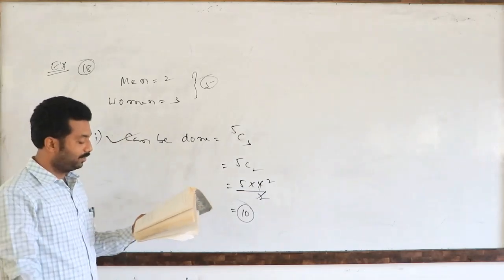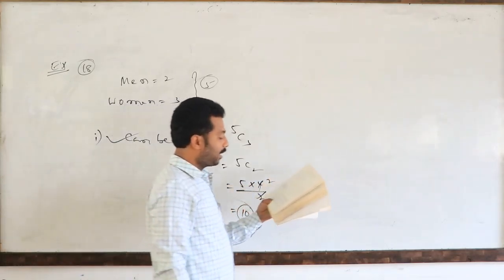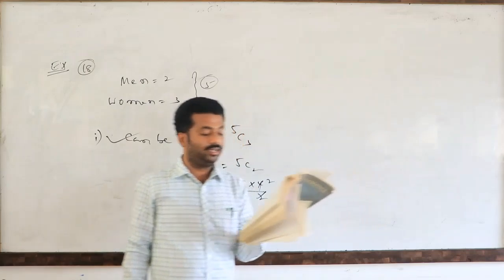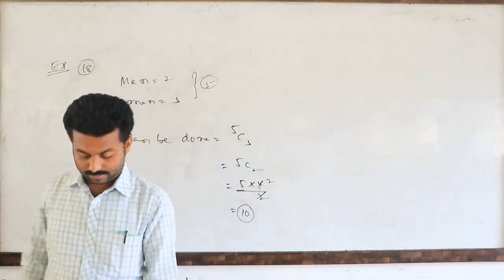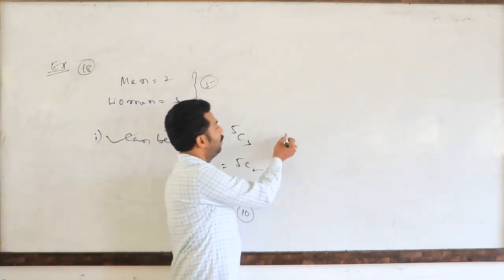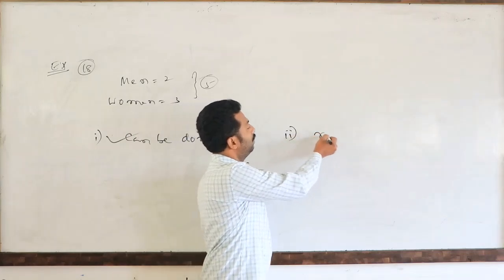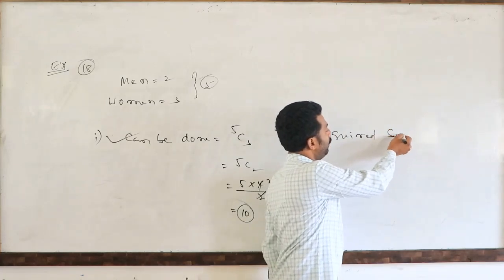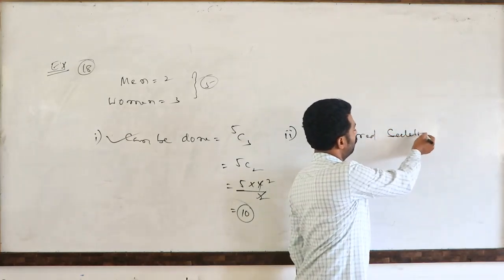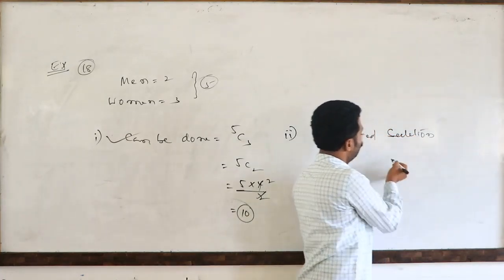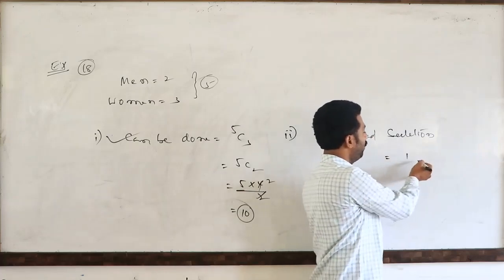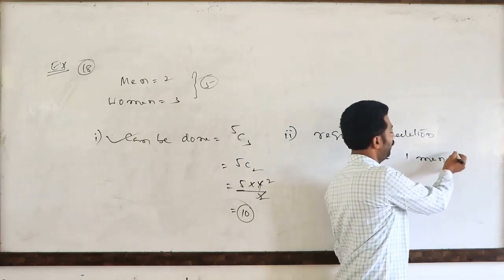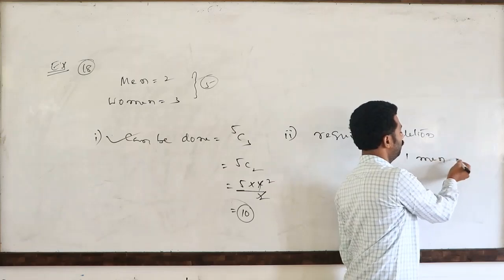Next, the second one. How many of these committees would consist of 1 man and 2 women? Required selection: 1 man and 2 women.